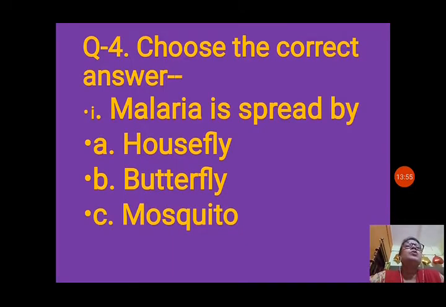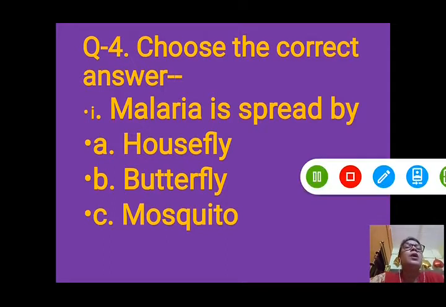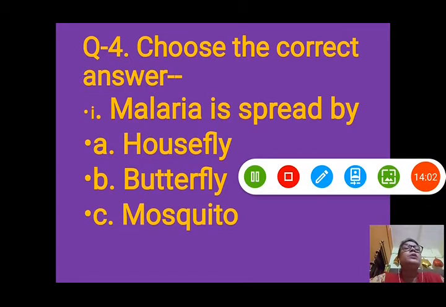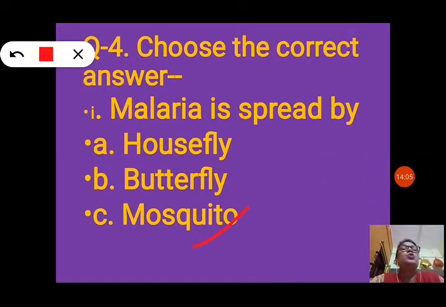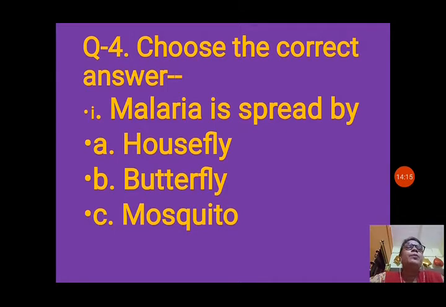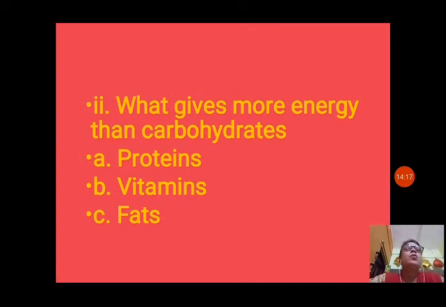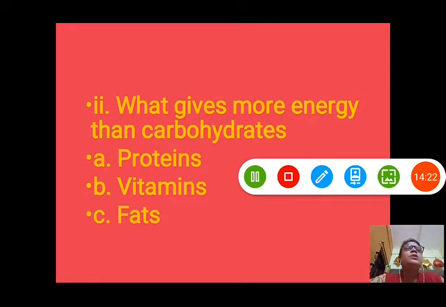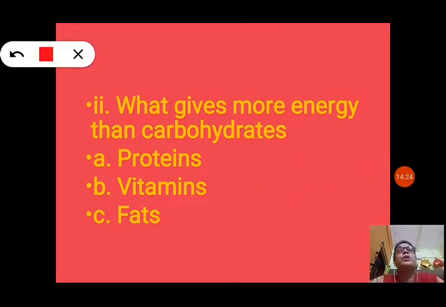Choose the correct option, question number 4. First, malaria is spread by, which option is correct? Malaria is spread by mosquito. So option C we will tick here. Okay, malaria is spread by mosquito, that is Anopheles mosquito. So we will tick mosquito, option C. What gives more energy than carbohydrates? Which nutrient gives us more energy than carbohydrate? In this also we can tick option C, because we know that is fats.